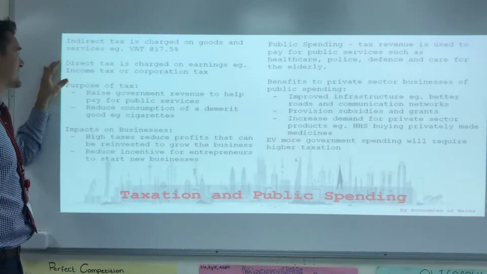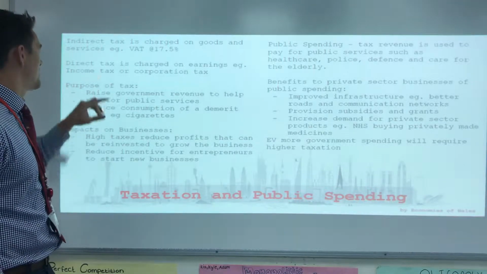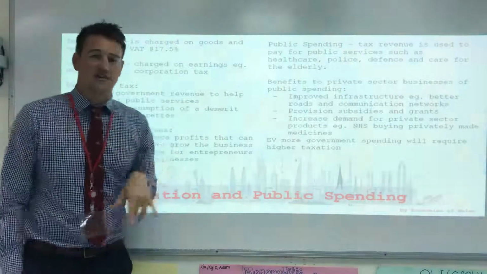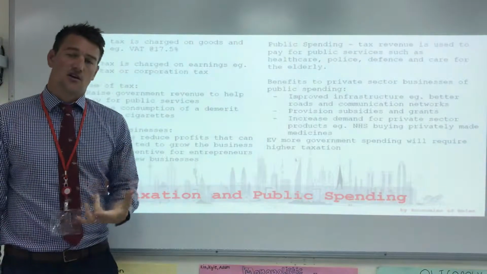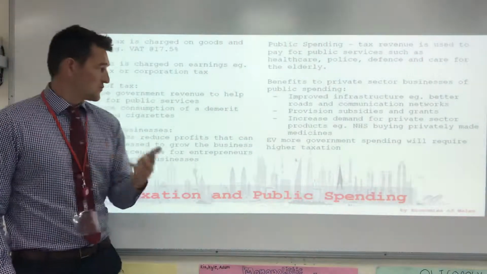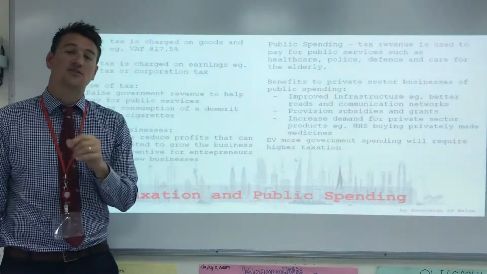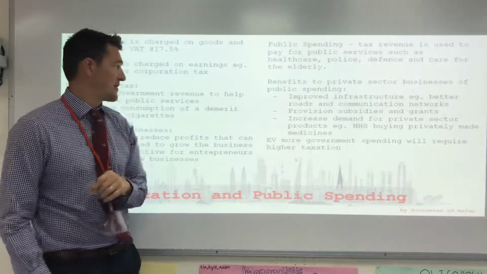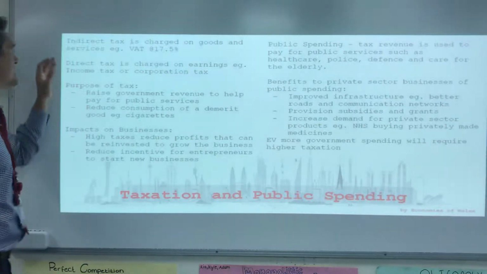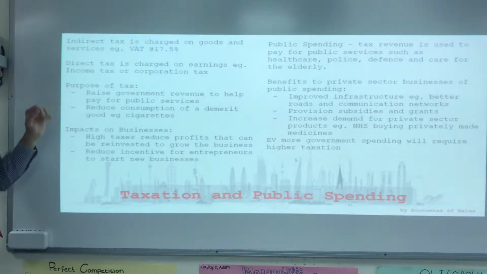The other type of tax is direct taxation. So this is charged on earnings. So you've got income tax and you've got corporation tax. So every employee that's earning money, a percentage of their income will go to the government, but the same as businesses, corporation tax is actually a tax on what profits they make. Okay, so they'll pay a percentage of their profits to the government as well. So that's indirect and direct tax.